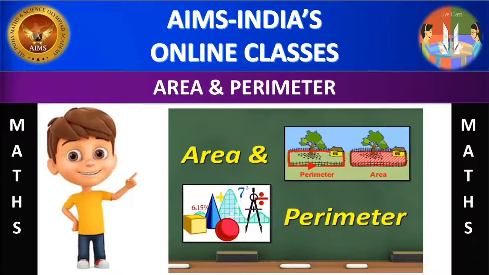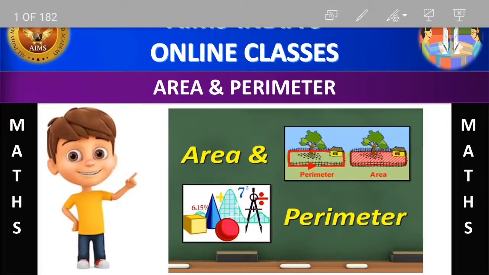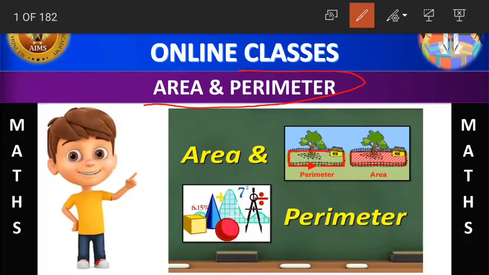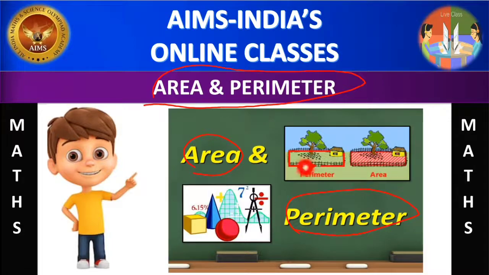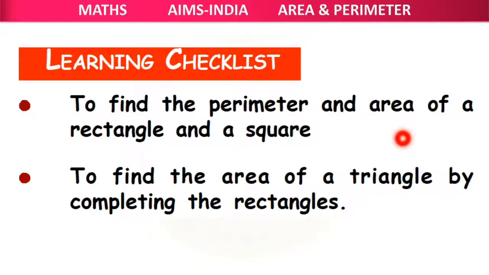In today's class we are going to start a new chapter from the subject mathematics. What is the chapter's name? The chapter's name is area and perimeter. What is the chapter's name, children? Area and perimeter. In this chapter we learn how to find the perimeter and area of a rectangle and a square, and also to find the area of a triangle by completing the rectangles. Understood children? What are we going to learn?